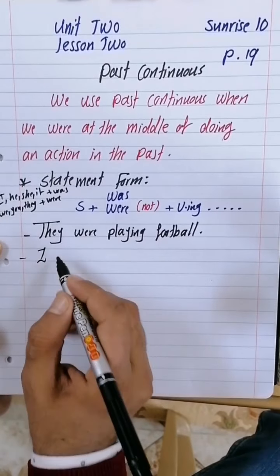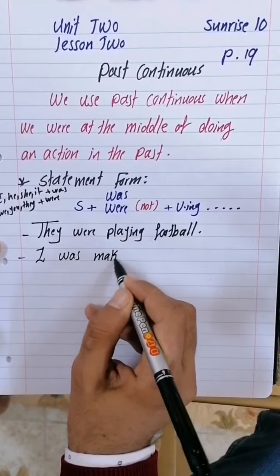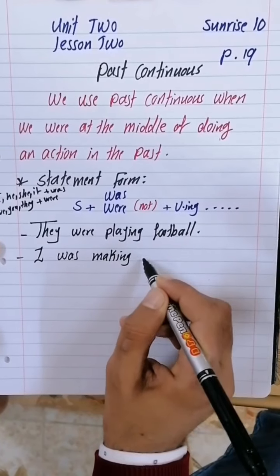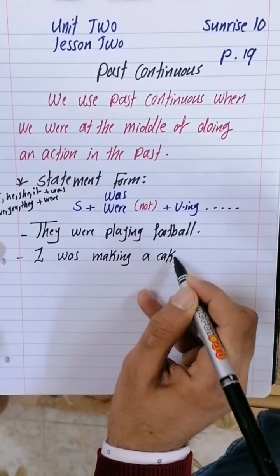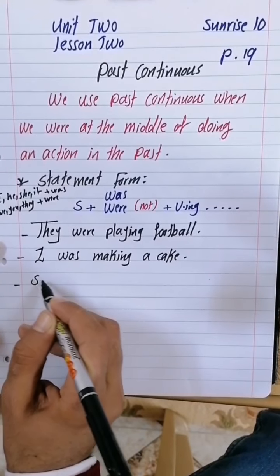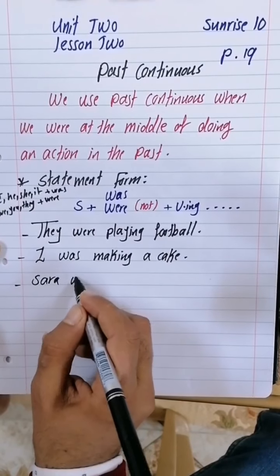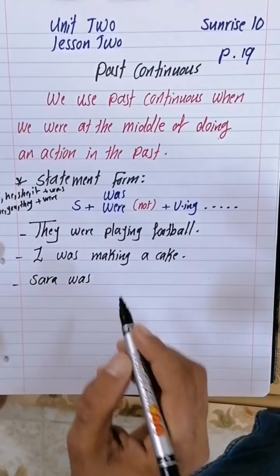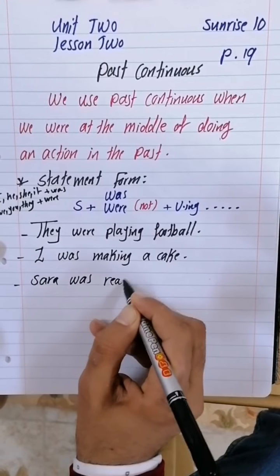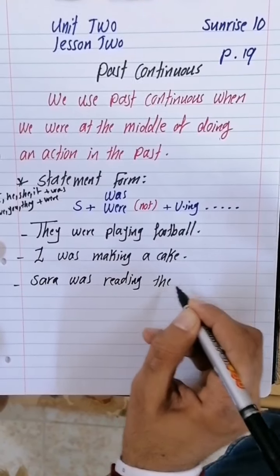I was making a cake. Sarah was reading, let us say, the novel.